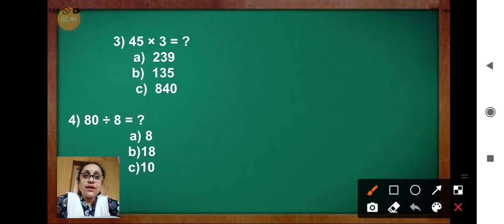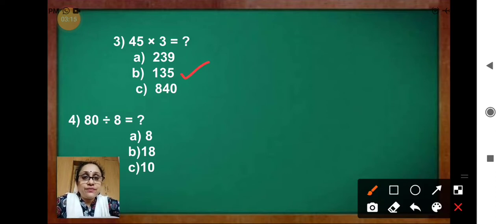And then 1 will be carried over. Then 3 4s are 12. 12 plus 1, 13. So the correct answer is, 3 options are given: 239, 135, 840.